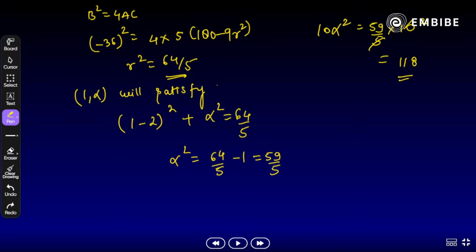Just note it down. Will satisfy circle equation. I have to write it down. Circle's equation. And r square is equal to 64 by 5. We have to substitute. We will get the alpha square. And once we multiply by 10, we will get 10 alpha square. That is 118. Okay.